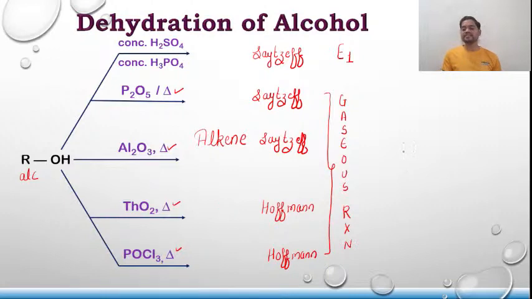And since the entire reaction is a gaseous reaction, they follow the E2 reaction mechanism. Is that clear? So this is the shortcut that you should remember about